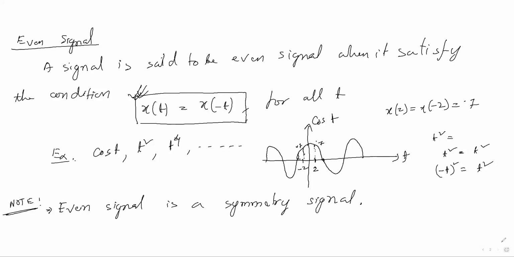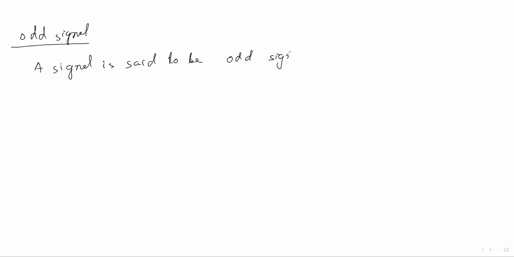Okay, come to the odd signal. What is called odd signal? Similarly, you write: a signal is said to be odd signal when it satisfies the condition.